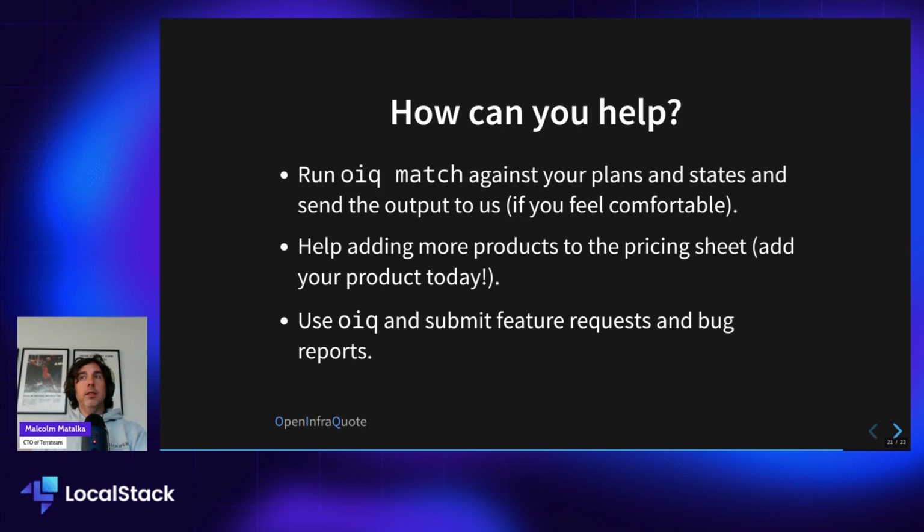Pricing data is not simple. There's a lot of data wrangling. It's probably not surprising that AWS is not consistent in how it presents pricing data. So we have to take these very large inputs from AWS and GCP and Azure, and then turn them into a consistent way to figure out what Terraform resource that is. And it's a lot to work through. So if you run into any issues there, please let us know. Or if you want some cool features, please let us know.